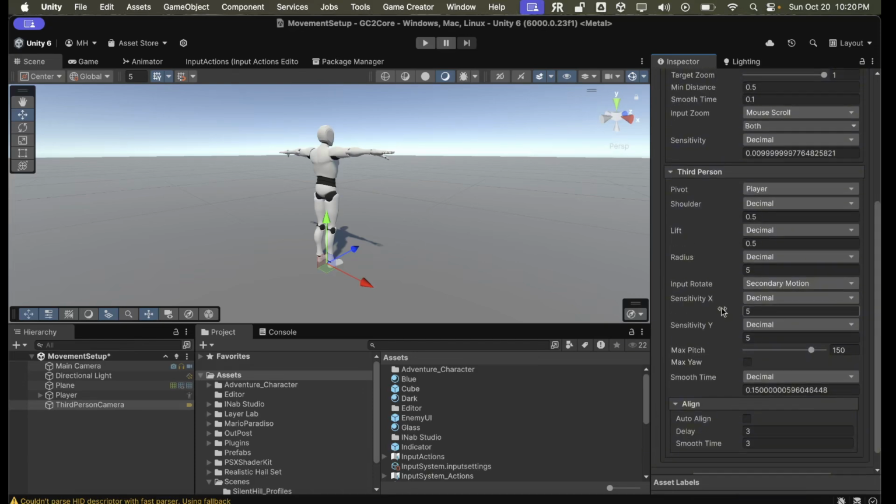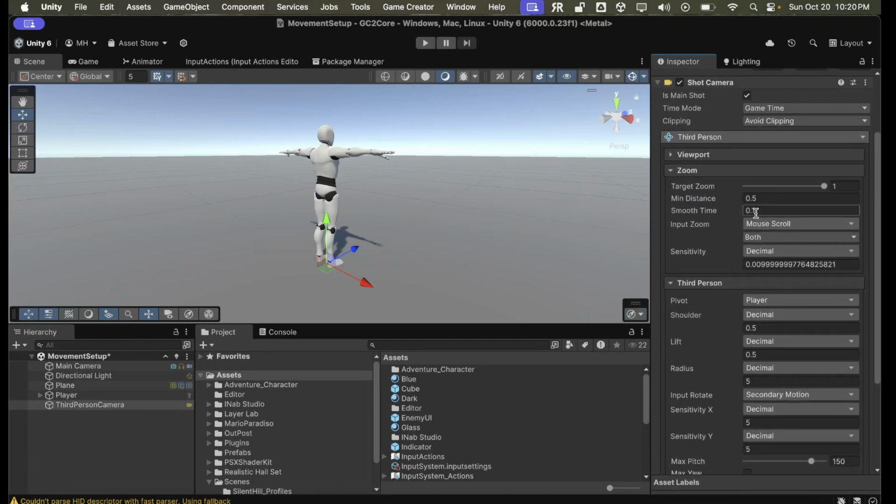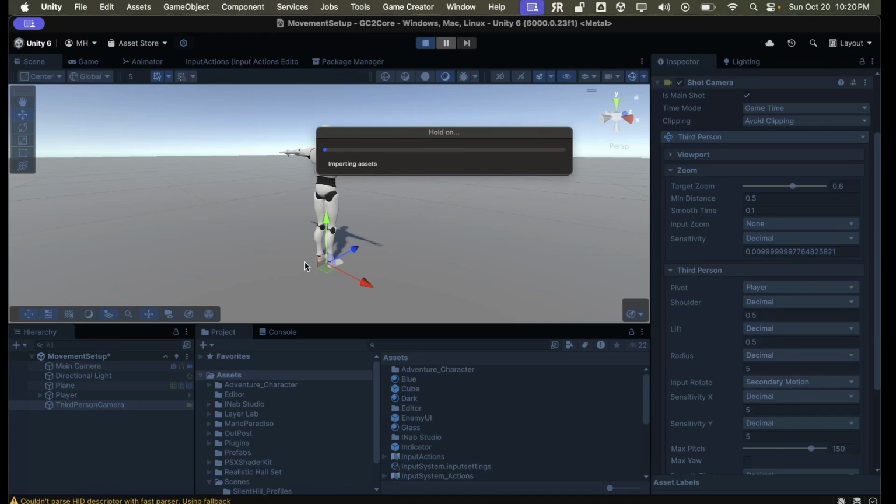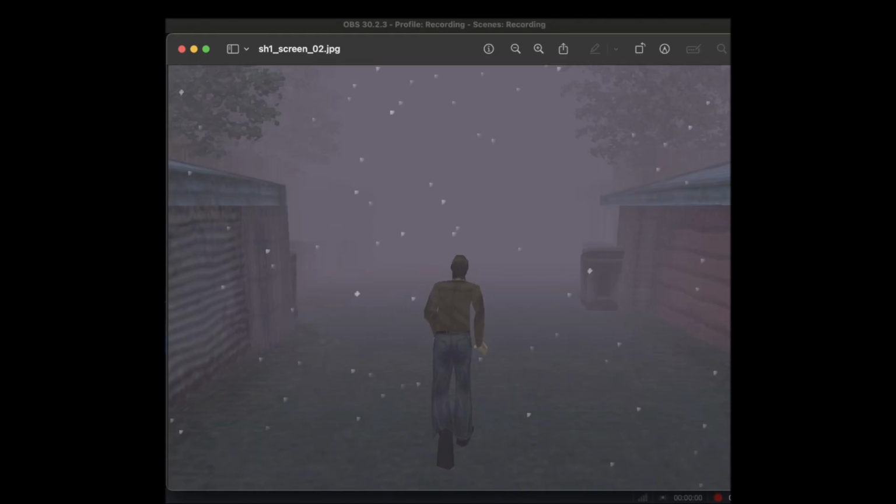We're going to set up some of these options. We don't want to do target zoom because there's no zoom. We need to be at about, I think, 0.6. If you look at Silent Hill screenshots of the interface or of the game, the character is basically in the middle of the screen. The full body is visible. So the camera should be like that.